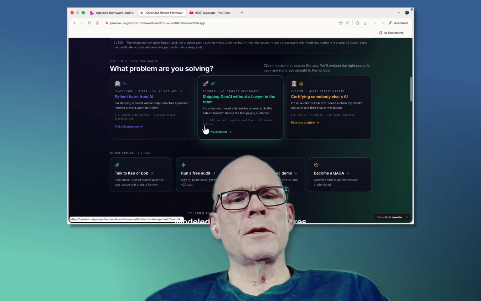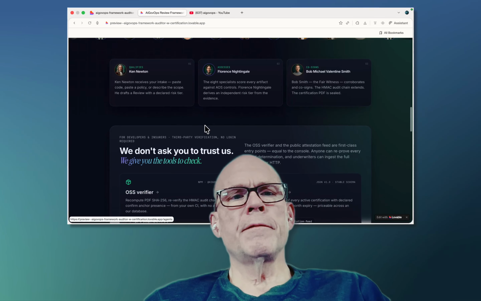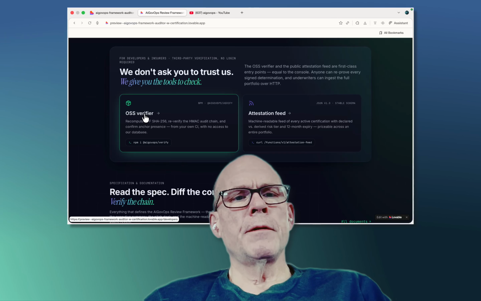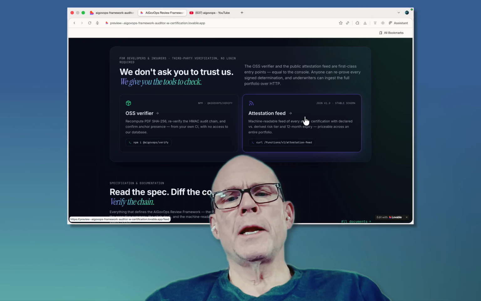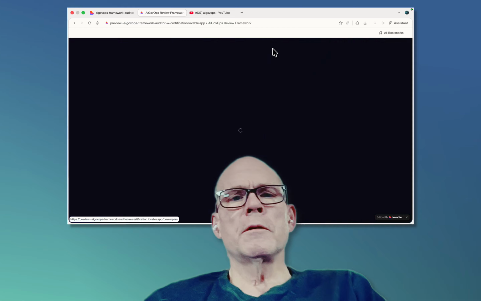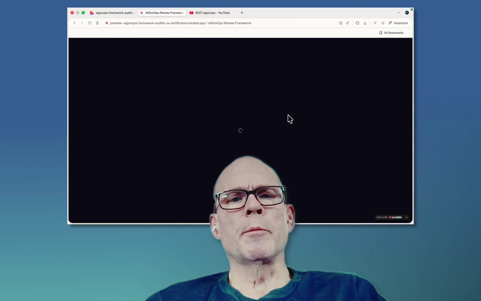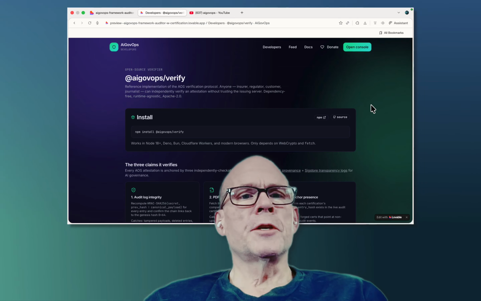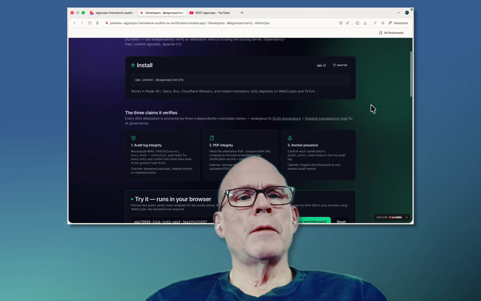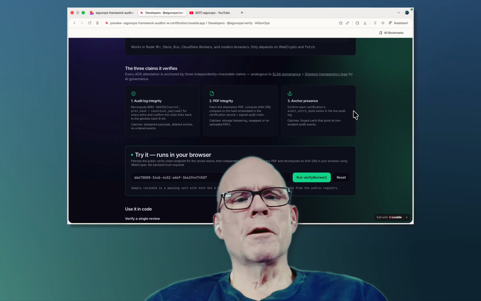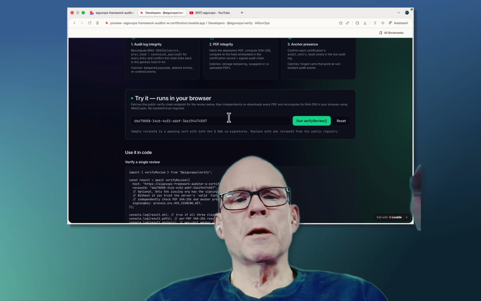Some things I wanted to show you is we actually have the agents working. We have notions of an OSS verifier and attestation feed. So if you go to the developer location, that's probably the best place to go if you want to learn more about this, because we built this for people shipping policies as code. So how do you verify? It's audit log integrity, PDF integrity, ACR presence. You can actually try it in a browser.